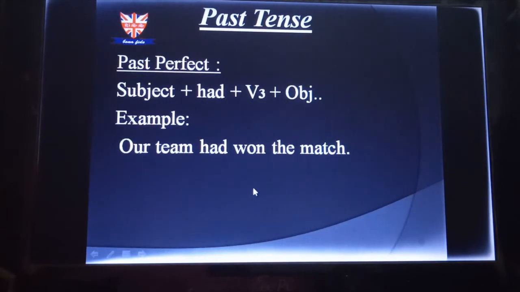Then another one, past perfect: subject plus had plus V3 plus object. Here I want to tell you something.